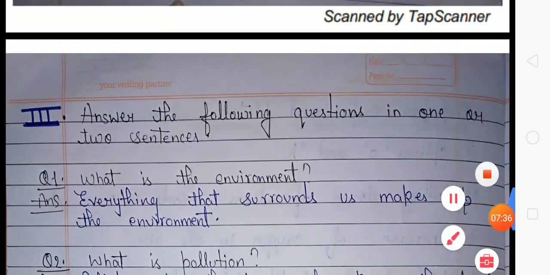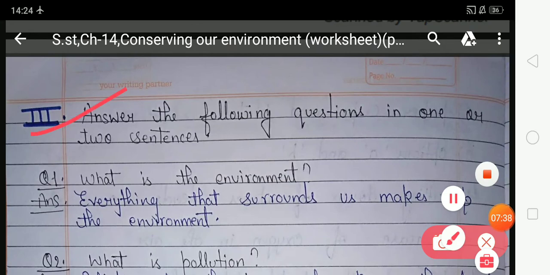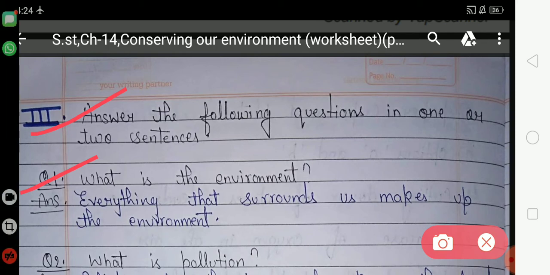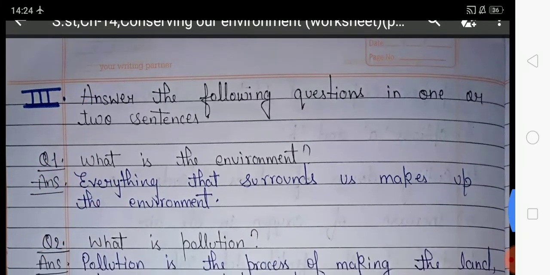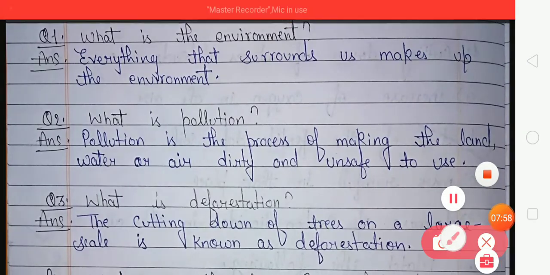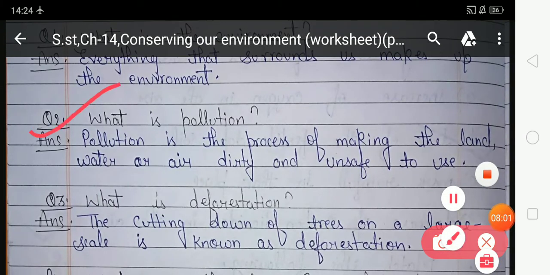So now look at this next exercise, that is exercise third. Answer the following question in 1 or 2 sentences. Your question number 1. So student, in this exercise you have to give answer according to the given questions. And your question number 1 is, what is environment? Answer, everything that surround us make up the environment. Question number 2, what is pollution? The answer is, pollution is the process of making the land, water or air dirty and unsafe to use.